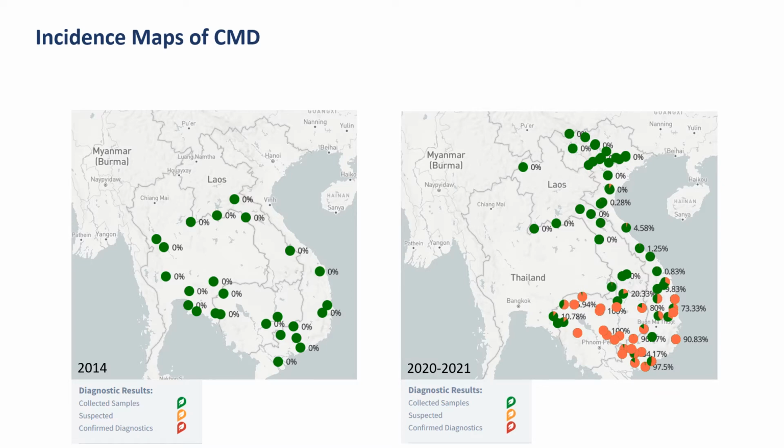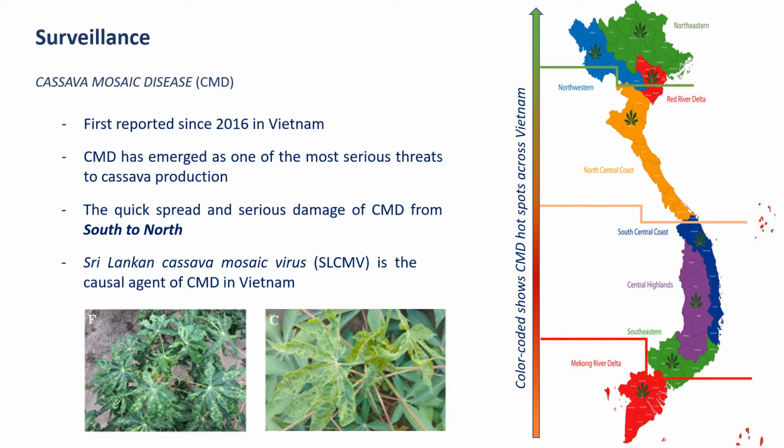For surveillance of cassava mosaic disease, these are the incidence maps of CMD, showing data collected in 2014 and the 2 consecutive years of 2020 and 2021. We can see that CMD hadn't appeared yet in Vietnam in 2014, and in fact, CMD was first reported in Vietnam in 2016, and from then on, it has become one of the most serious threats to cassava production. I have color-coded CMD hotspots across Vietnam. CMD is spreading step by step from south to north.